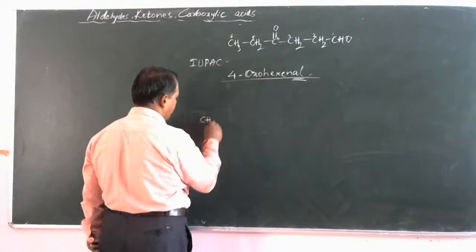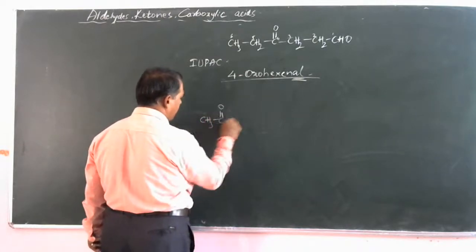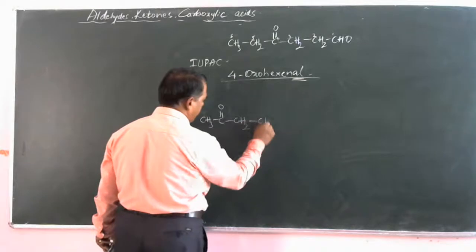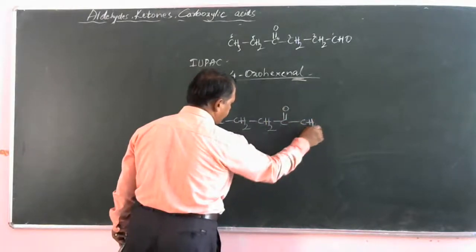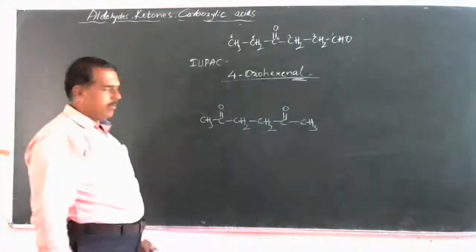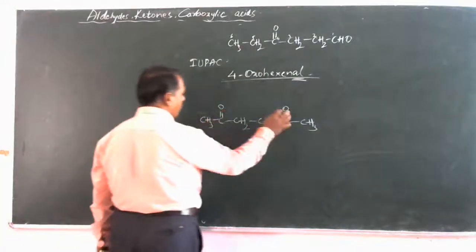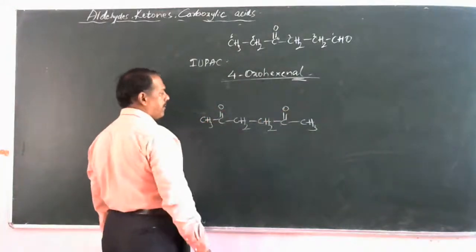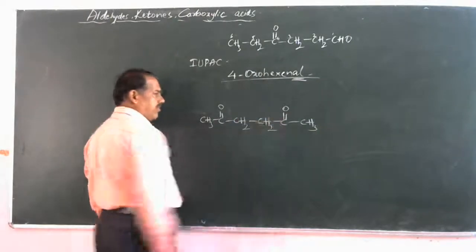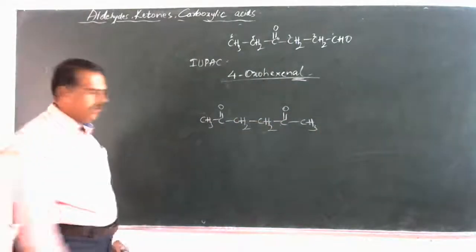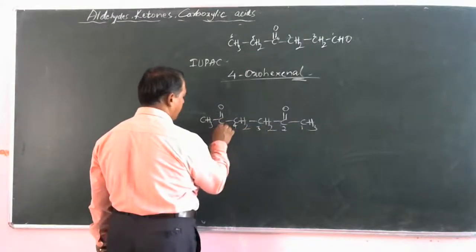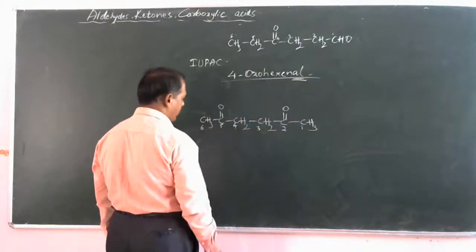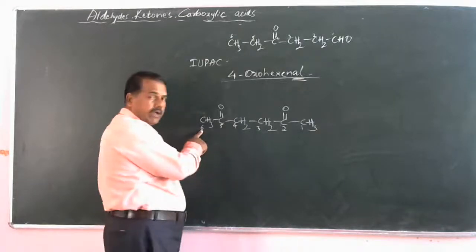Say CH3, C double bond O, CH2, CH2, C double bond O, CH3. A simple hydrocarbon which contains two ketone groups. So therefore, the suffix name is nothing but ONE. It is a ketone. Say 1, 2, 3, 4, 5, 6. So 6 means hexane.